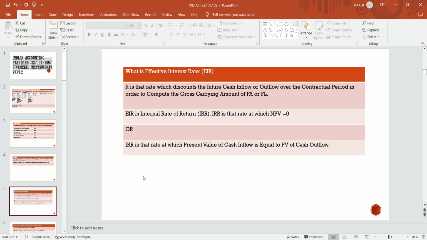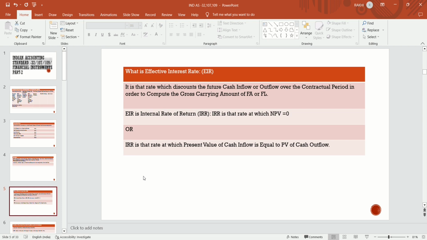It is the rate that discounts the future cash inflows or outflows over the contractual period in order to compute the gross carrying amount of a financial asset or financial liability. So the effective interest rate is the discounting rate used to find the carrying amount of financial assets and financial liabilities, discounted over the contractual period.